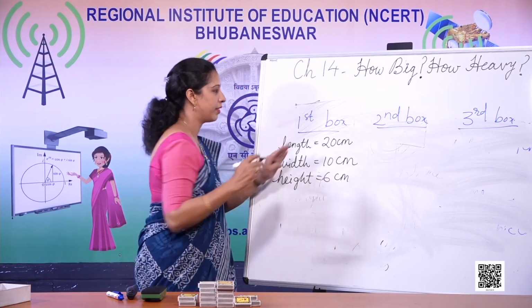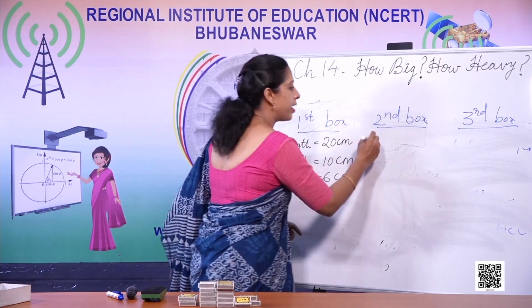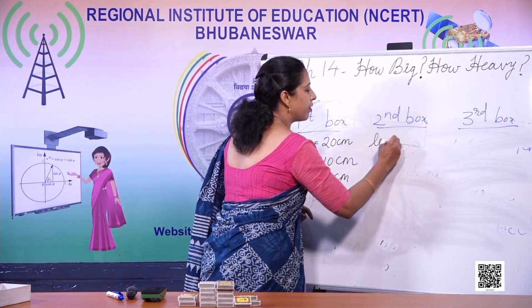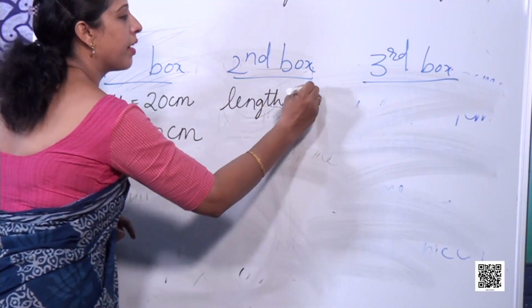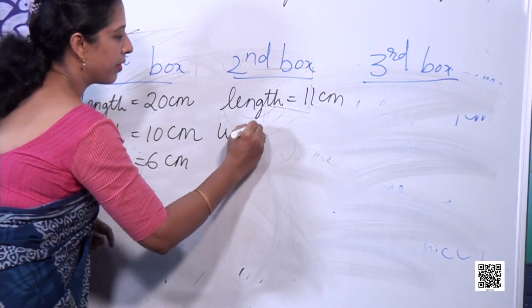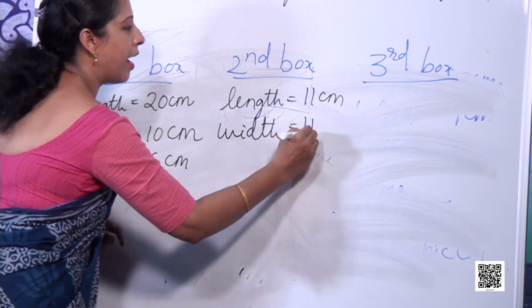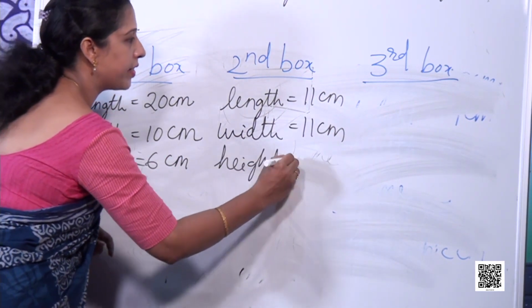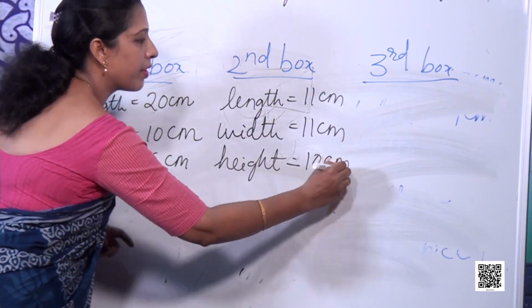Got it? Now the second box, here length and width are the same. So length also 11 centimeter, width also 11 centimeter, and height is different, here height is 10 centimeter.